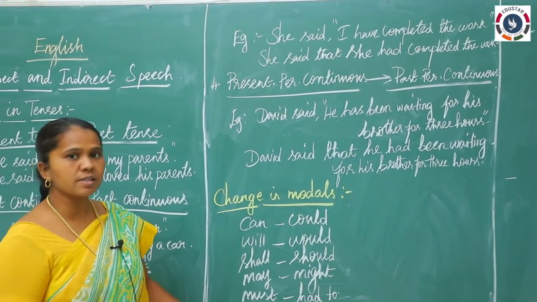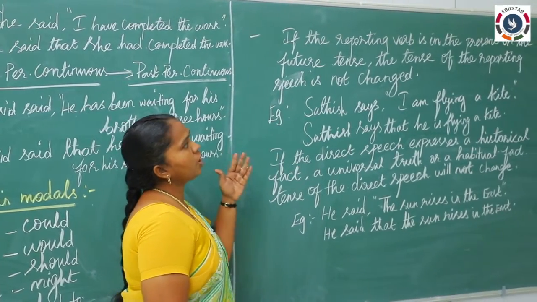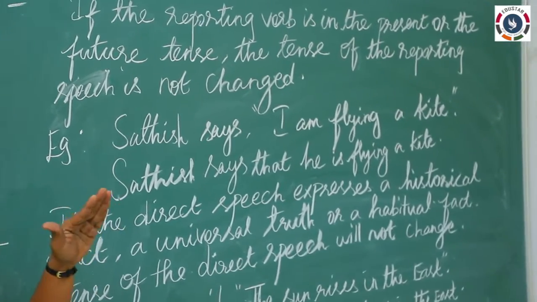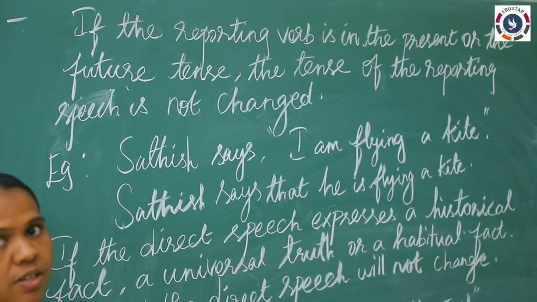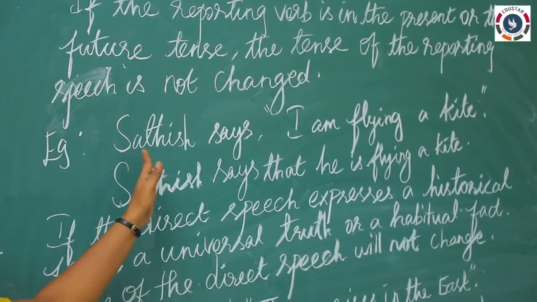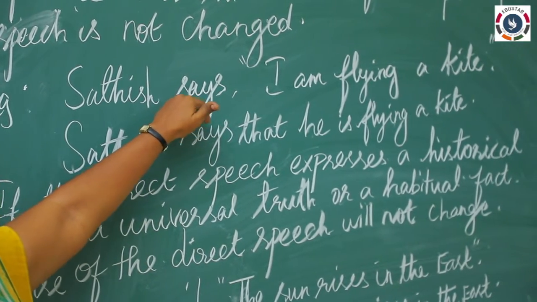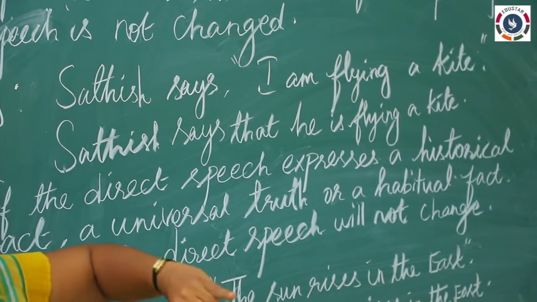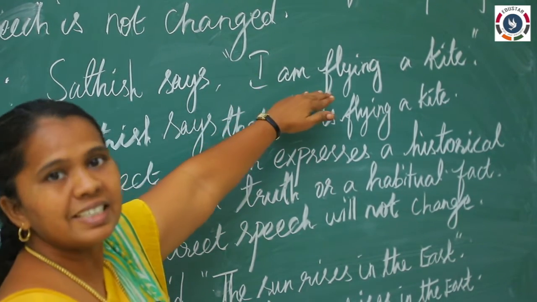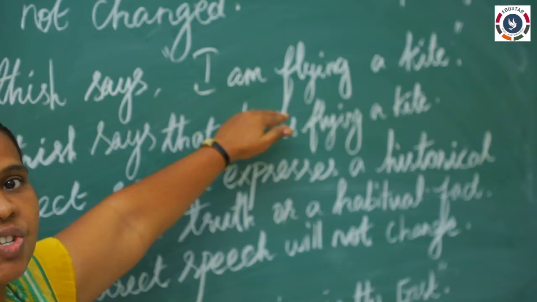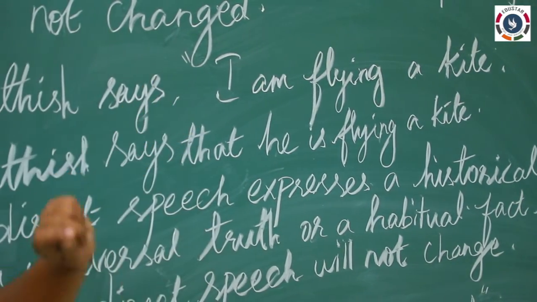Now we are going to see the exceptions. So what are they? If the reporting verb is in the present tense or the future tense, the tense of the reporting speech is not changed. So I hope you will remember the reporting verb. Already I have explained it also. So if the reporting verb is in the present tense or future tense, the tense form will not be changed in the reporting speech. So here, says is in the present tense.